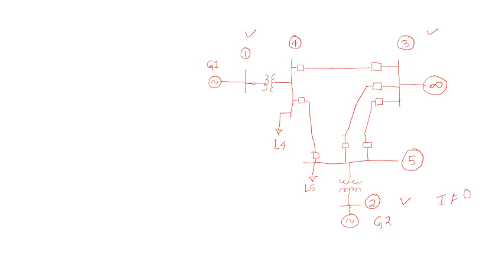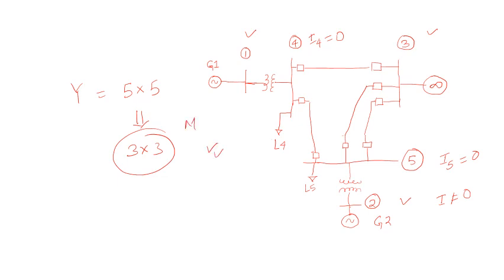But for the rest of the buses, I4 will be 0 and I5 will be 0. So your Y bus matrix, which was initially 5 cross 5, will get reduced to 3 cross 3. This is the reduction which you want. This is the modification part, and that is what we are going to do with the system.